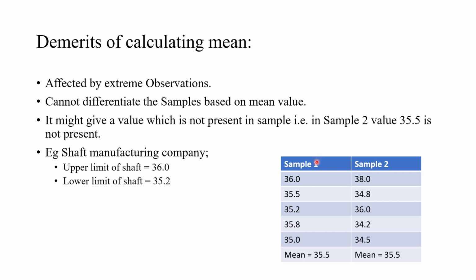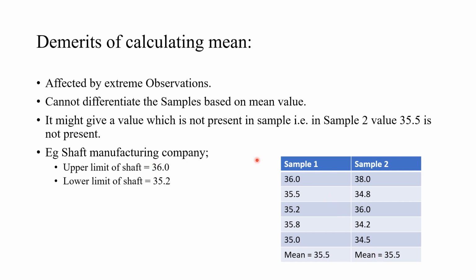So in sample 1 these 5 observations were taken, and in sample 2 these 5 observations were taken. So the first demerit is that the mean is affected by extreme observations. Likewise, here you can see that the mean of sample 1 is 35.5. Also the mean of sample 2 is 35.5.